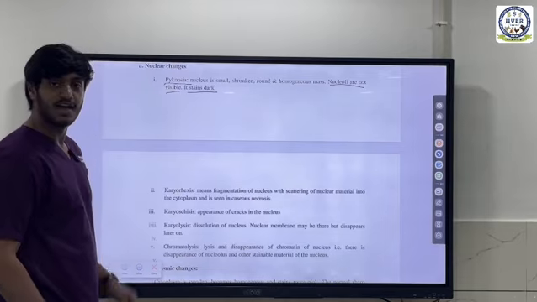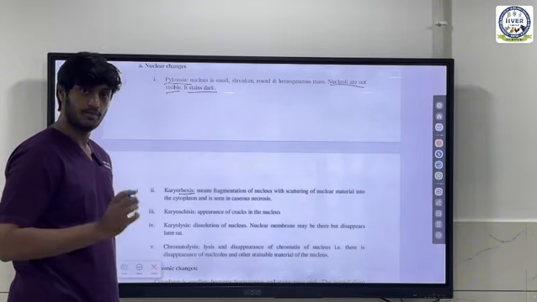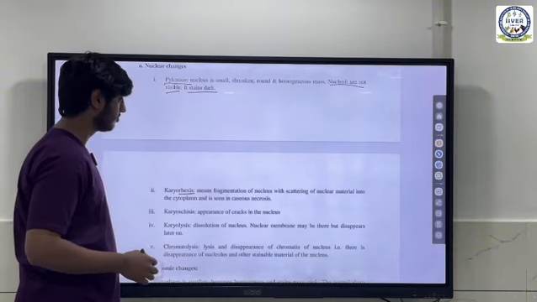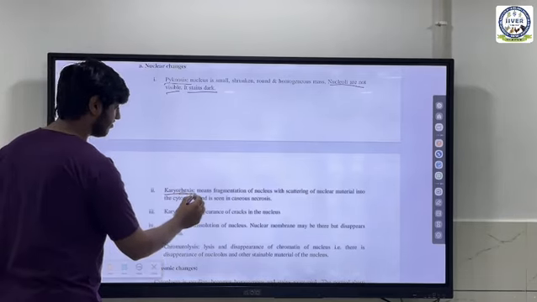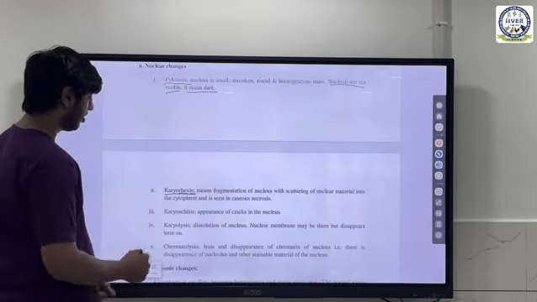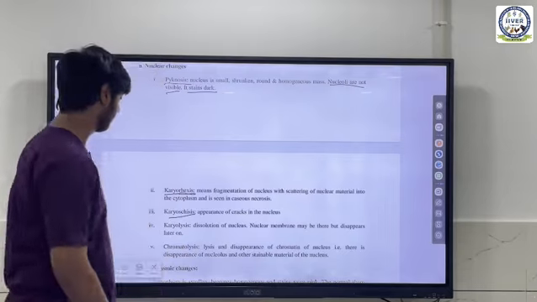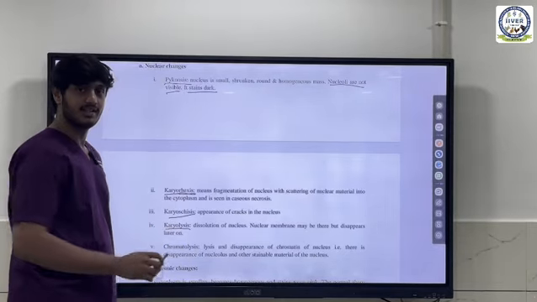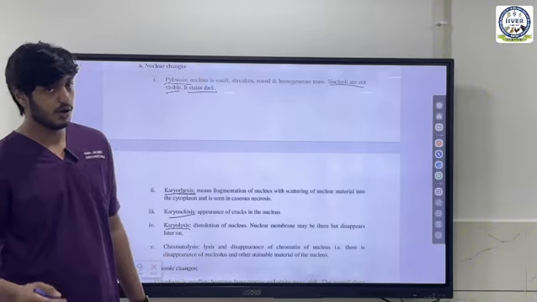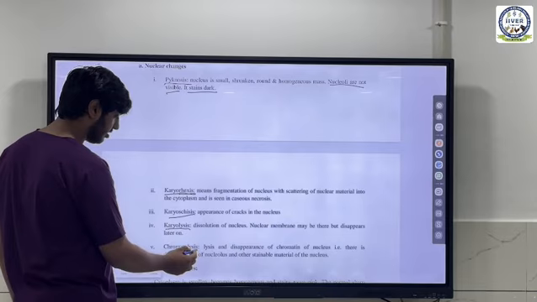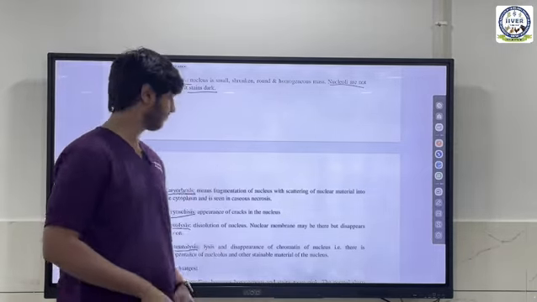The second thing is karyorrhexis. Rrhexis generally means fragmentation or scattering or fragmentation of the nucleus. So karyo means the nucleus, rrhexis means fragmentation. Okay. The third one is karyoschisis. Schisis means the appearance of cracks in the nucleus. Karyolysis: lysis means breakdown or dissolution. So karyolysis is the dissolution of the nucleus. And the last one is chromatolysis. It is the disappearance of chromatin in the nucleus.